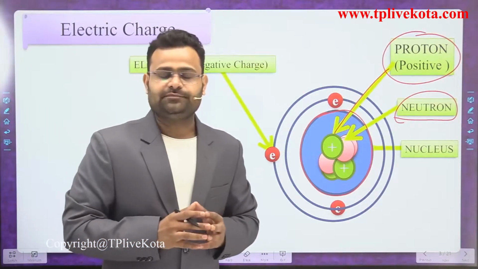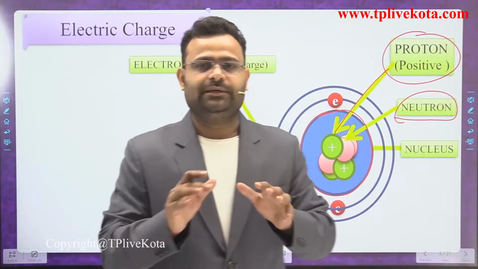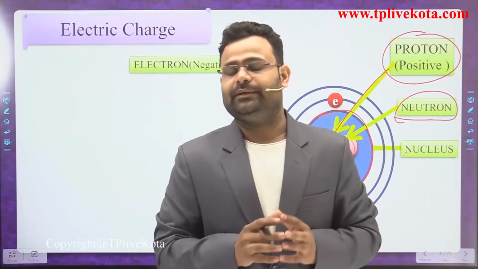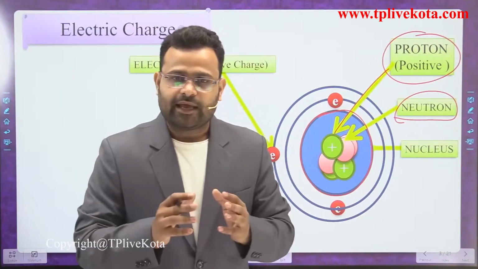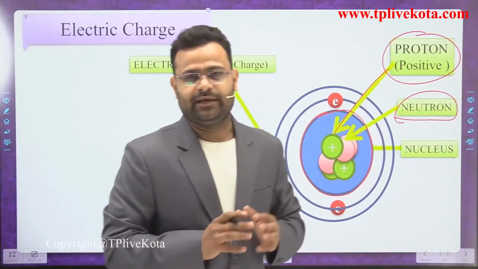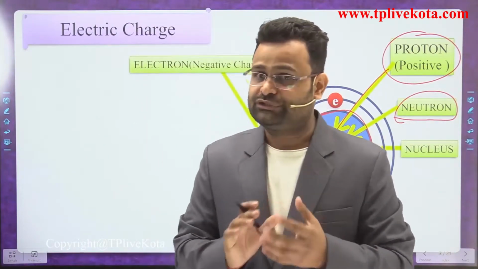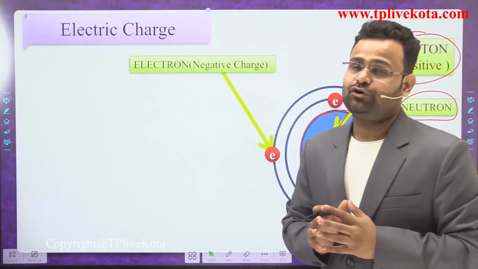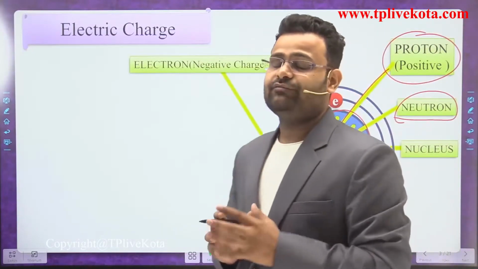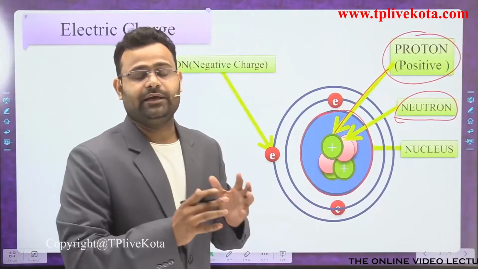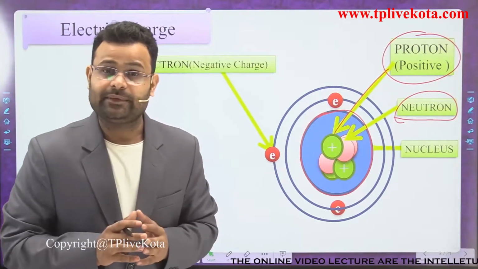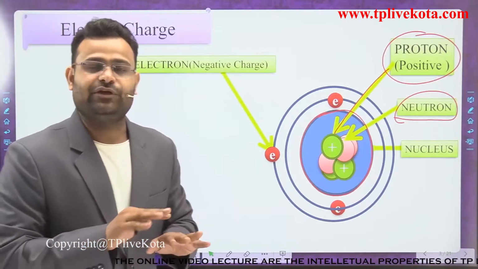Dear students, in a natural condition, every atom has an equal amount of positive charge and an equal amount of negative charge. At that time we can say the atom is neutral. An atom is neutral, meaning it has no net charge.